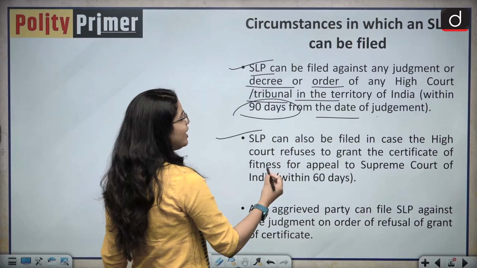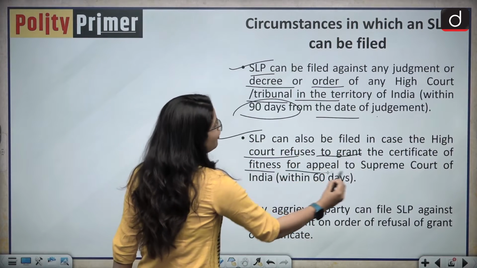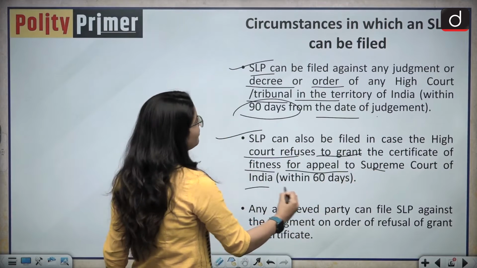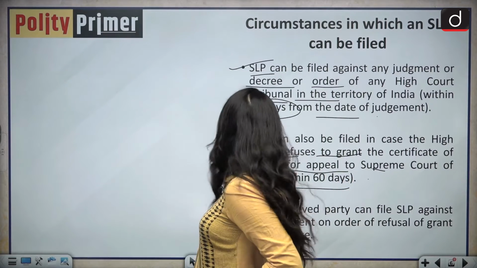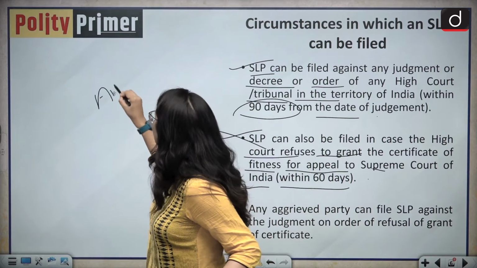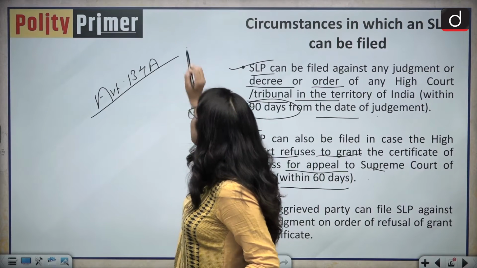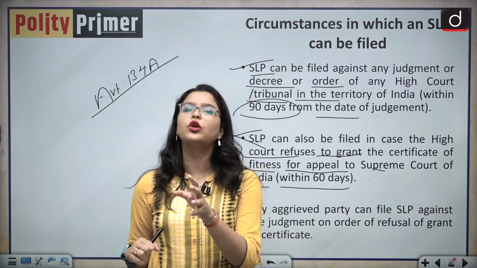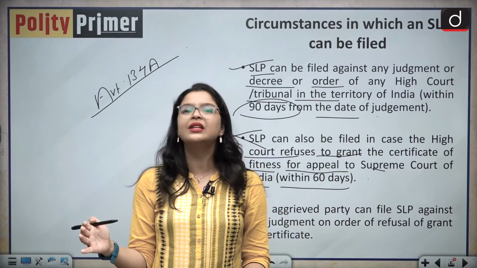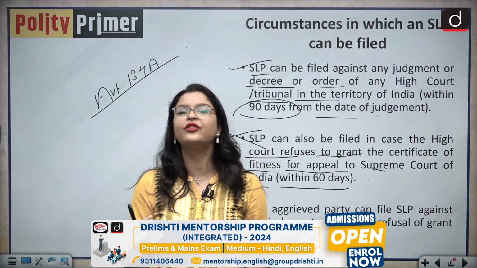An SLP can also be filed in case the High Court refuses to grant the certificate of fitness for appeal to the Supreme Court of India, within 60 days. This certificate of fitness is granted under Article 134 Clause 1(c) of the Indian Constitution, under which the High Court certifies that this case involves a very important question of law that needs to be decided by the Supreme Court itself, and hence grants you a certificate of fitness.